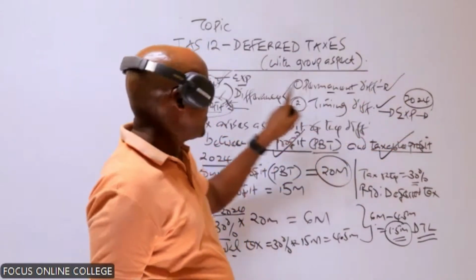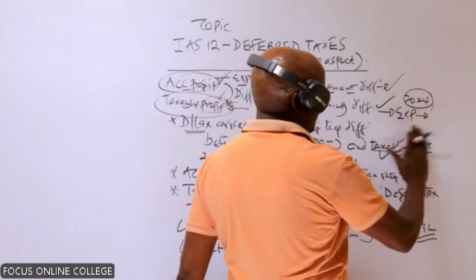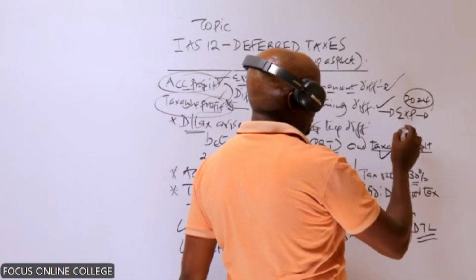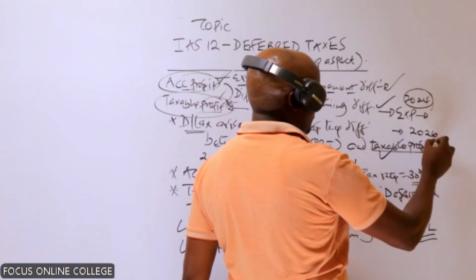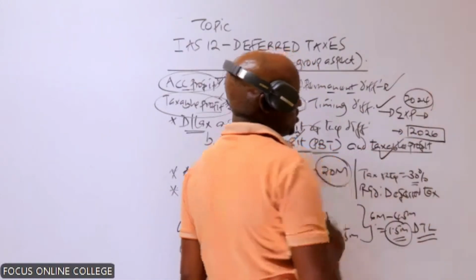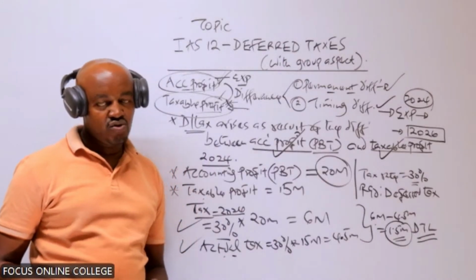in the computation of accounting profit, but the company has agreed with the tax authority that that expense will only be treated as allowable expense in the year 2026. So what does that mean?